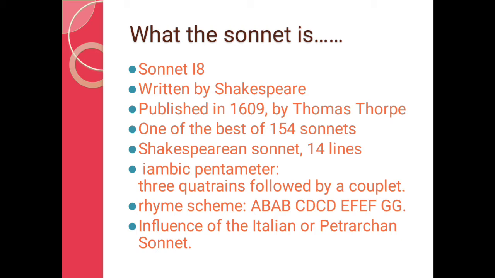Each quatrain has 4 lines. So the 3 quatrains make 12 lines, and there is 1 couplet, which means 2 lines at the ending of the sonnet. So in total there are 14 lines, which is called a sonnet.